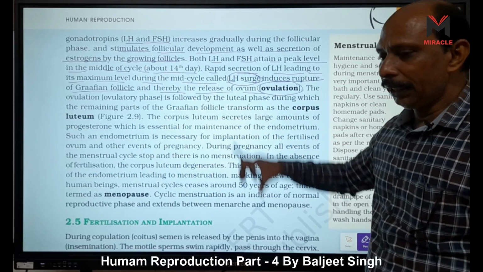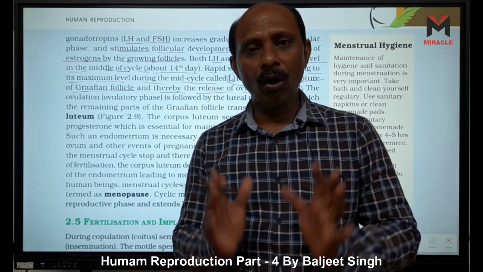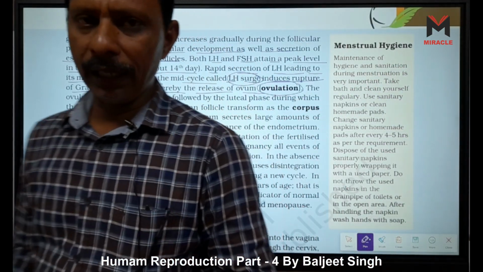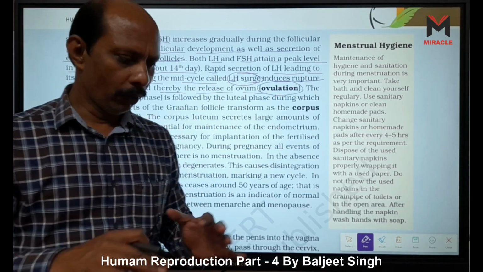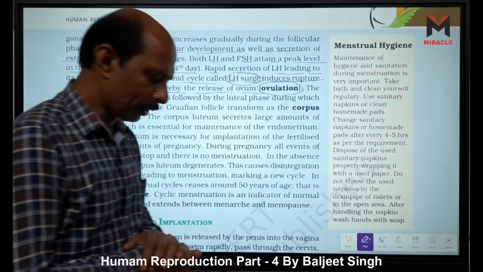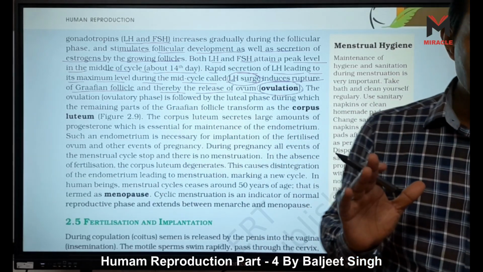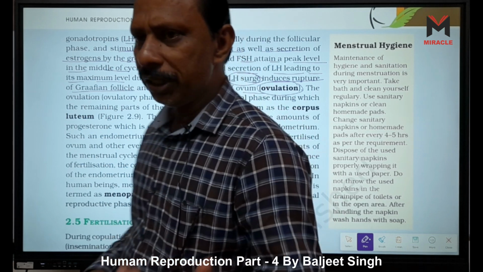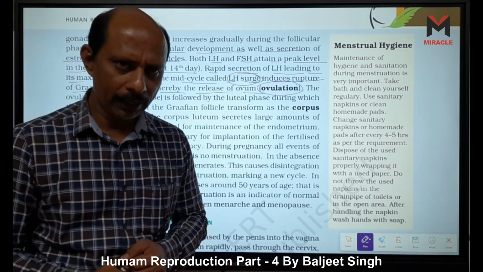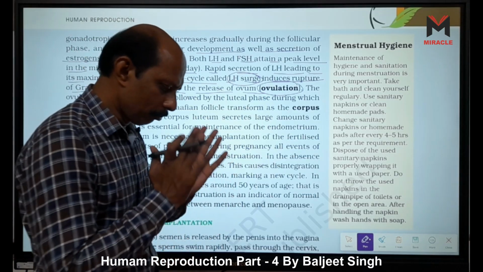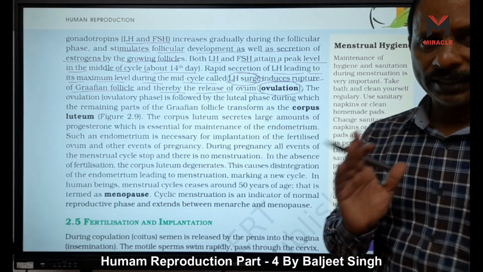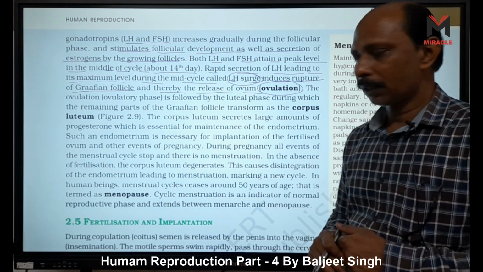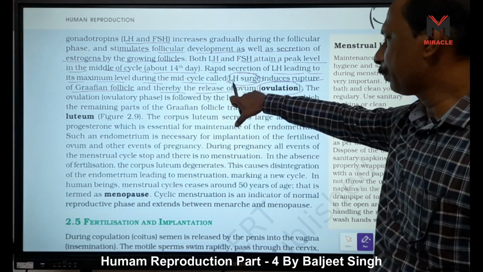So first, it is responsible for the rupture of the Graafian follicle. Because the outermost layer of the Graafian follicle, I already told you, is the tunica externa, which is made up of collagen fibers. So here collagenase enzymes are used, and collagenase degrades the collagen fiber. LH is responsible for this.